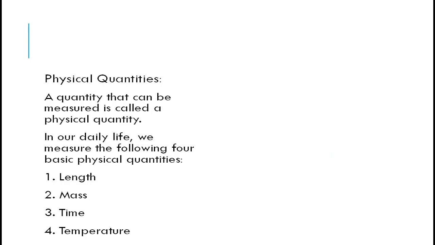Now, let us see what physical quantities are. A quantity that can be measured is called a physical quantity. Physical means which you can see. The quantity which you can measure is called a physical quantity. In our daily life, we measure the following four basic physical quantities: mainly length, mass, time, and temperature. These are the main four basic physical quantities we need to measure in our daily life.